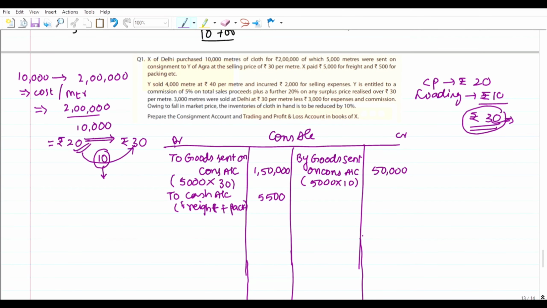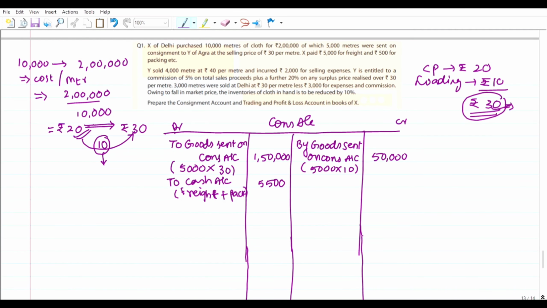Here the consignee did not send any advance, that is not necessary. I already said that advance is not necessary. Next, X paid rupees 5,000 for freight and 500 for packing, that is 5,500. The buyer sold 4,000 meters. See friends, observe carefully: the consignor has sent goods of 5,000 meters, but 4,000 were sold at 40 rupees per meter, for which we write the entry.